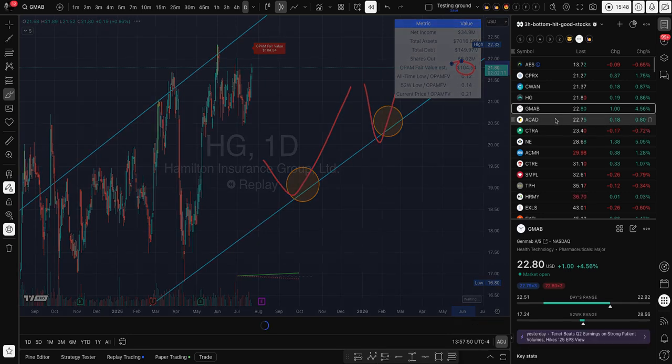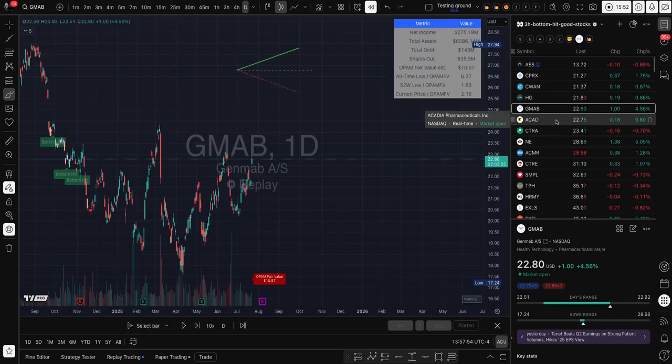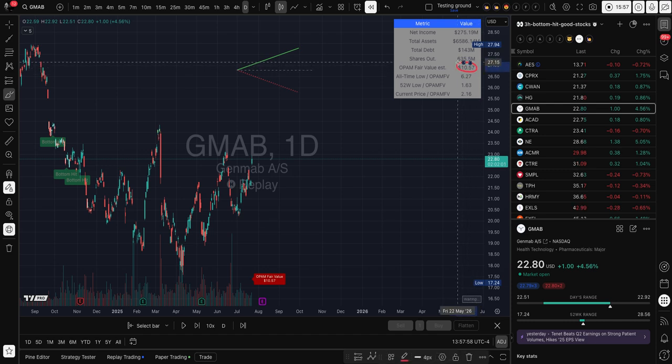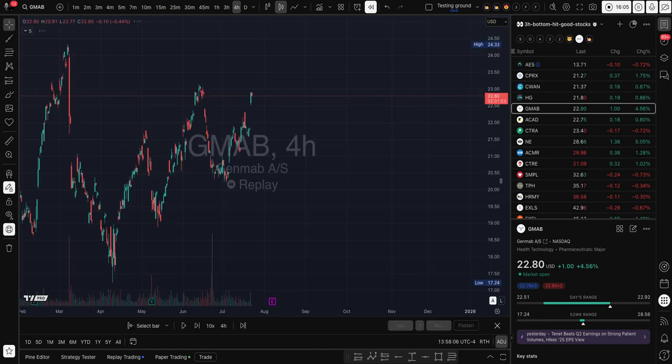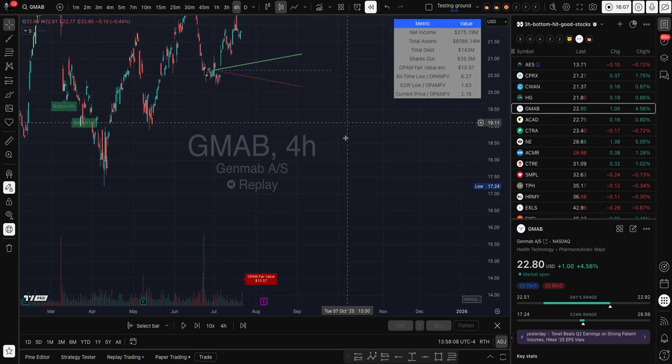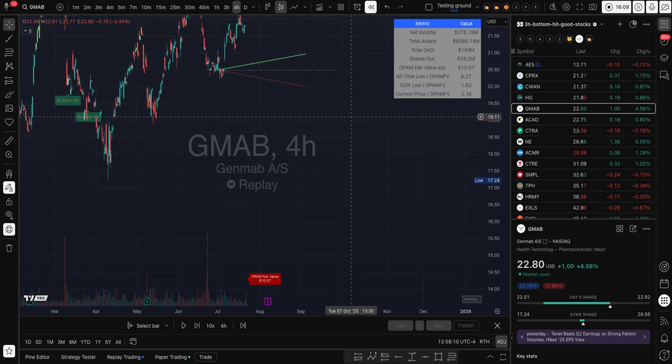Let's see a couple of others. All right, so this one has a $10.57 fair value. You go to 4 hours and then check with the trajectory.